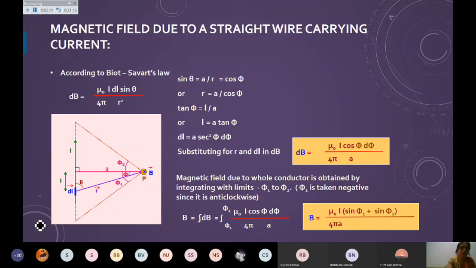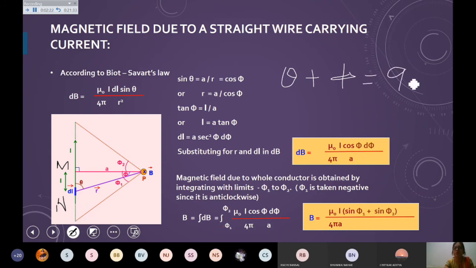I'm writing it as M point, I'm writing it as N point. Then theta plus phi in this triangle is equal to 90 degree, that you can see from the diagram even.